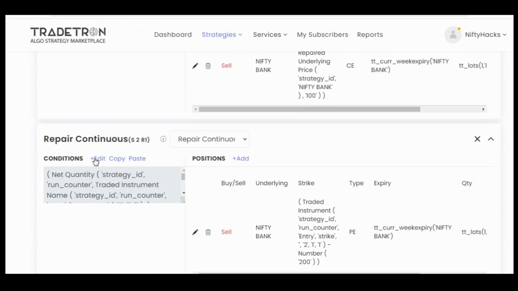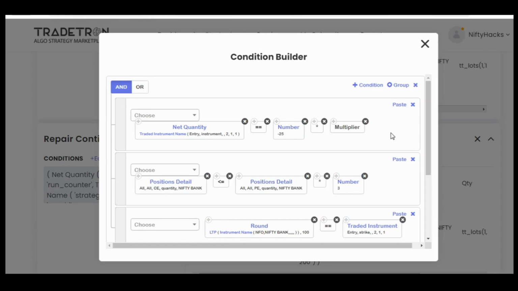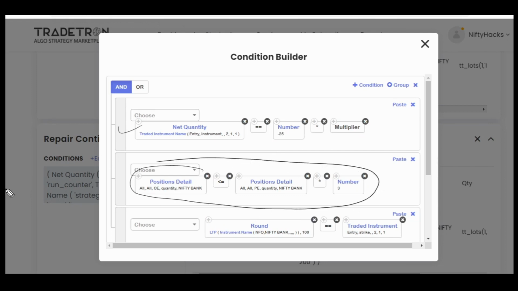So let's check this RC1, which is for out of the money put entry. Now we have entered in at the money call, as you all know, via set 2. So set 2, this is quantity minus 25. So this condition is true right now. Another thing, everyone was having doubt in this condition also. So let's check this also.